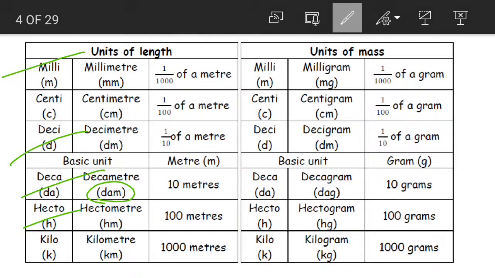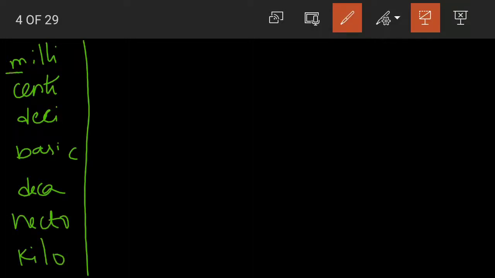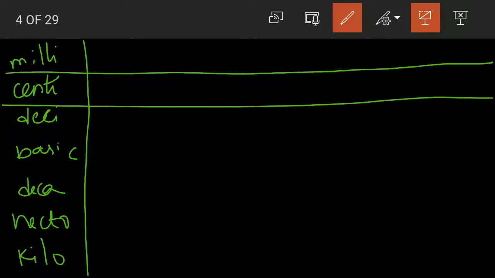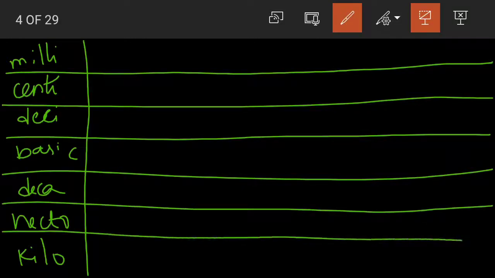Now, we can apply the same pattern for mass as well. Let us draw again. Again children, what are the units here? First we have milli, then we have centi, deci, the basic unit of measurement, then we have deca, then we have hecto, and then we have kilo. Yes, we'll draw lines. Okay. Now this we have already done for meters, the unit of measurement for length.